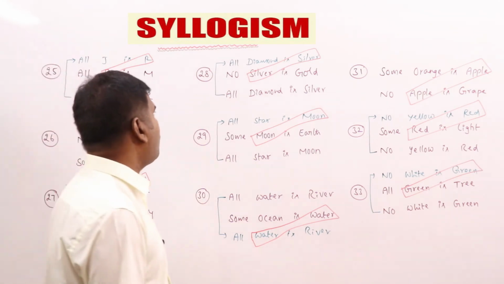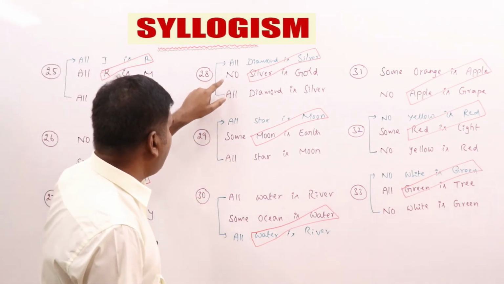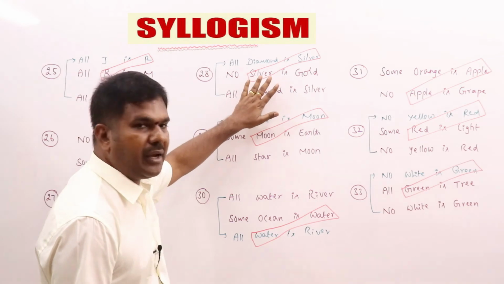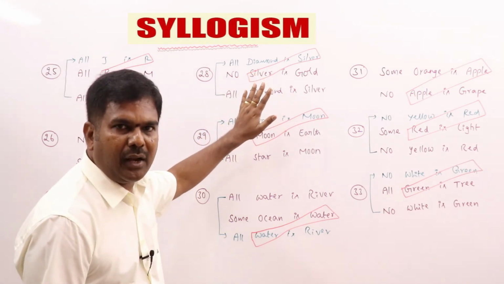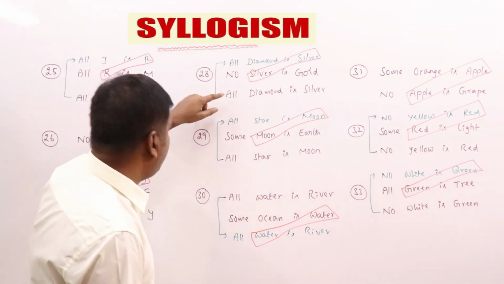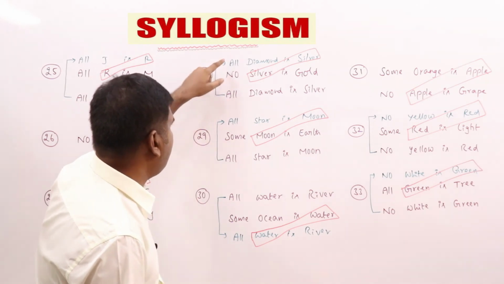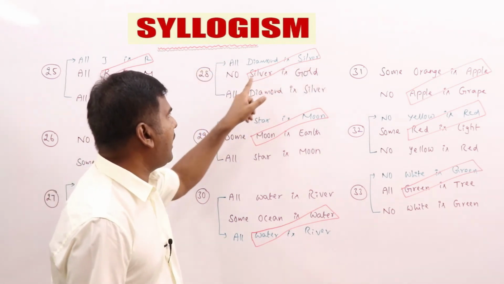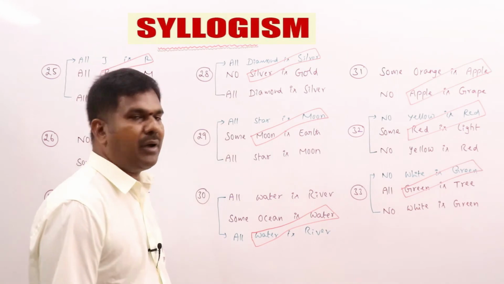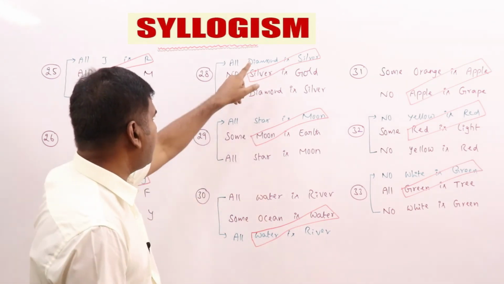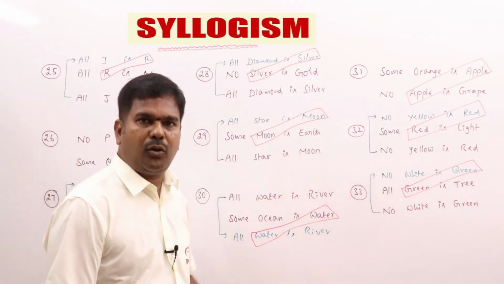Coming to 28. Here it looks like E plus A, but it has not been properly aligned. When it is not properly aligned, you need to make proper alignment. So I'm just sending the bottom one to the top. Now it has been properly aligned. Common term is there. A plus E is E. What is the answer you are going to get? No diamond is gold. Clear?